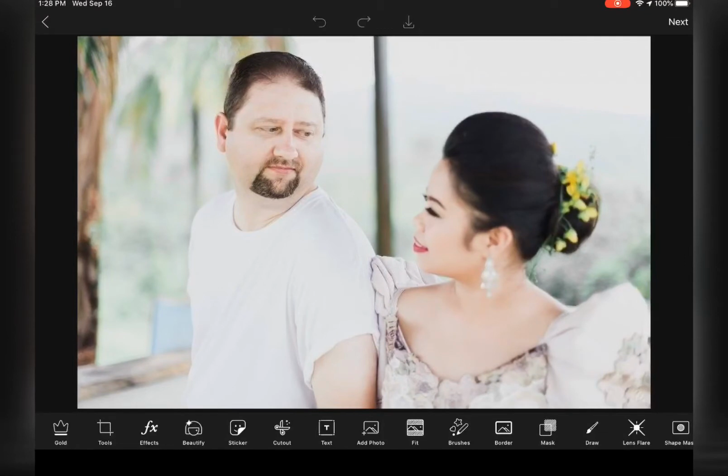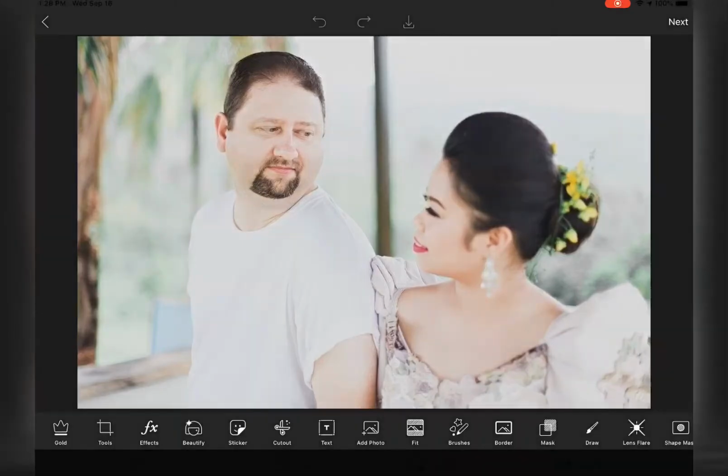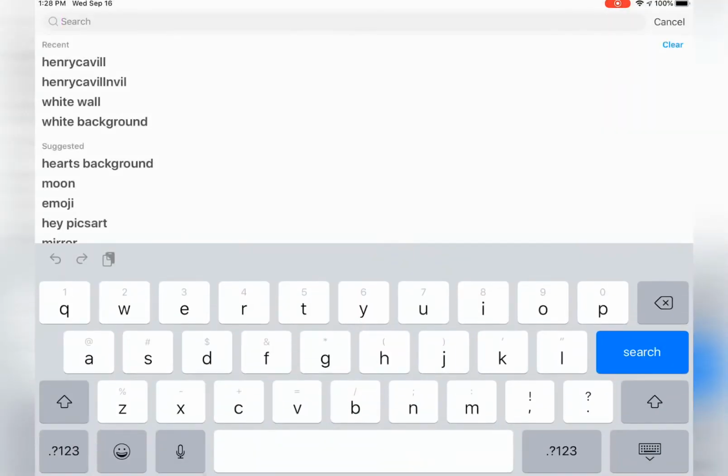Hello guys, so this is how you replace your spouse's face with somebody else's. I'm a fan of The Witcher show in Netflix, so I'm going to replace my poor husband's face with Henry Cavill's. So how do we do that? Okay, actually you can check the sticker first if he can find Henry Cavill.